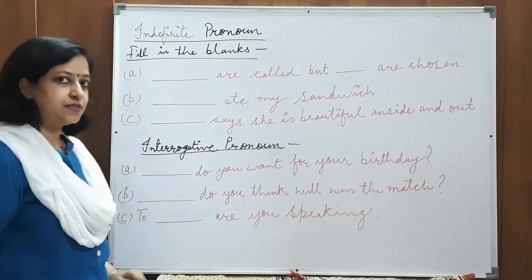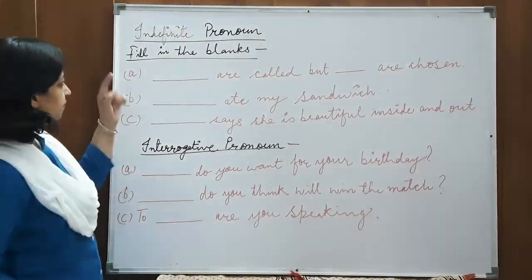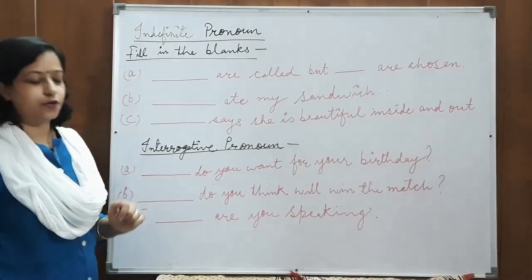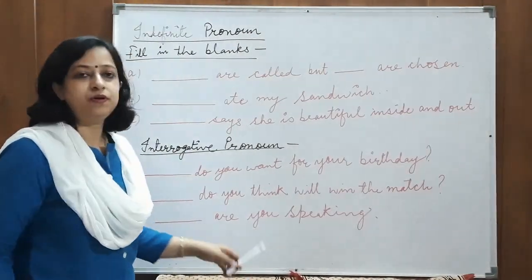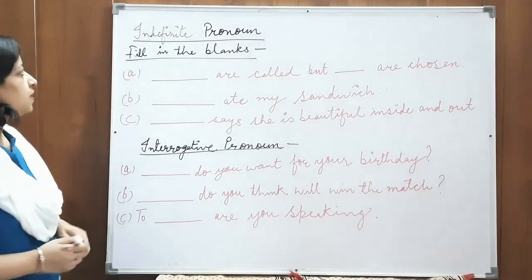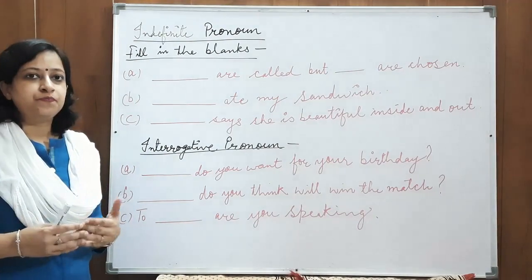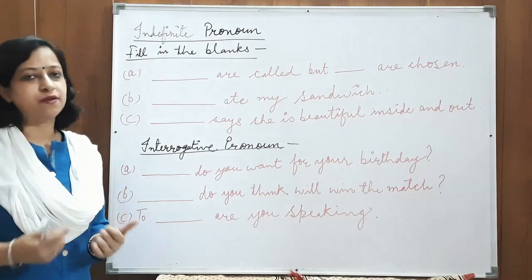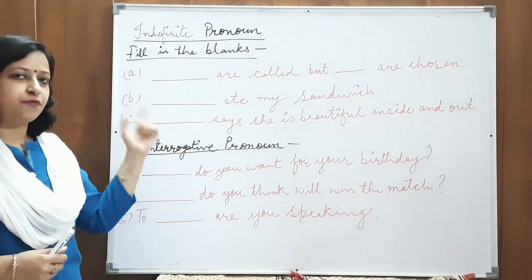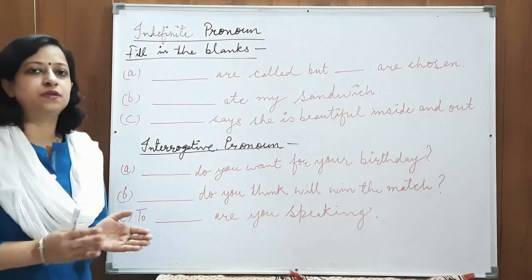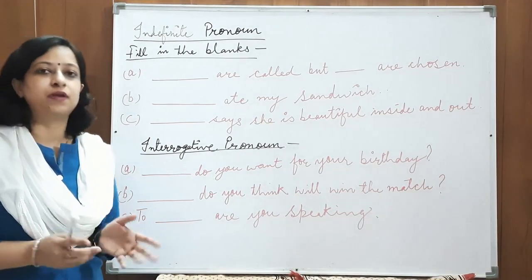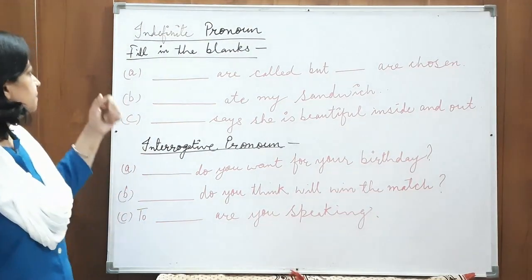Children, now we will see the indefinite pronoun and the interrogative pronoun. I hope you remember what is indefinite pronoun. Indefinite pronoun refers to the persons and objects in a general way. That means when we use indefinite pronoun, we are talking about the things in a general way, not in a particular way. Let's see how.